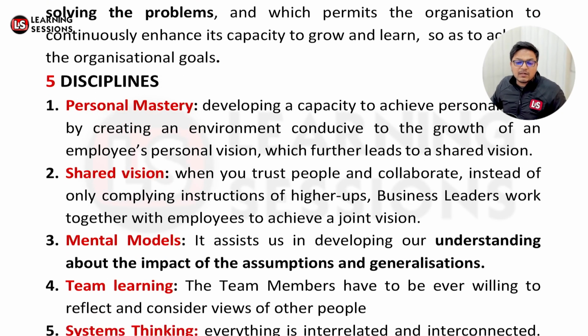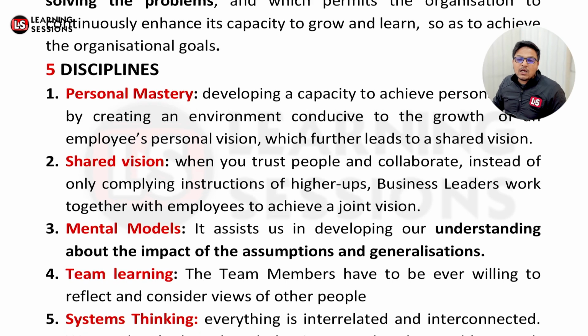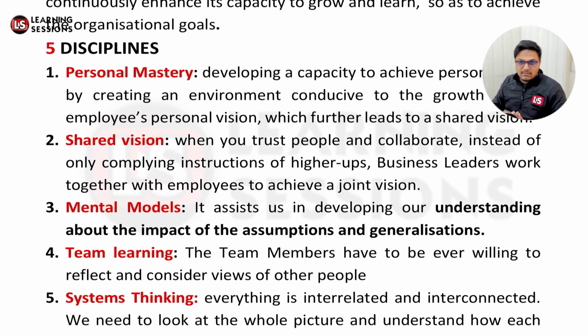And the third discipline is related to mental models. Mental models help us understand the impact of assumptions and generalizations. And team learning is related to when the team is working all together, team members are willing to reflect and consider the views of other people, they are able to get the views of other people and work with each other. They are participating in the team, that's the team learning.